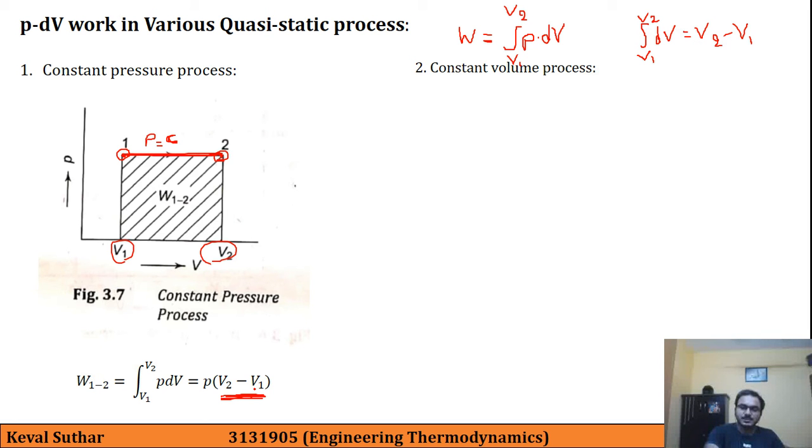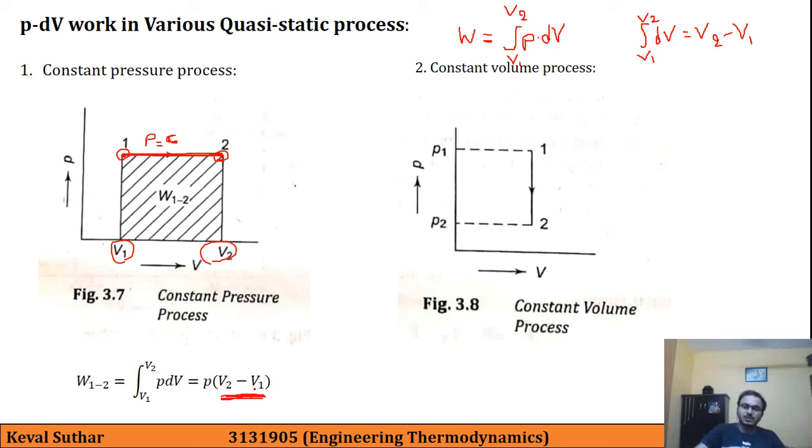Constant volume process. This is a different kind of process, and you can understand this graph very well: initially the pressure is P1 and the volume remains constant, as you can see here, and the final pressure is P2.